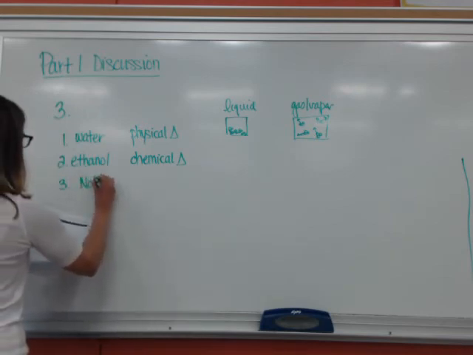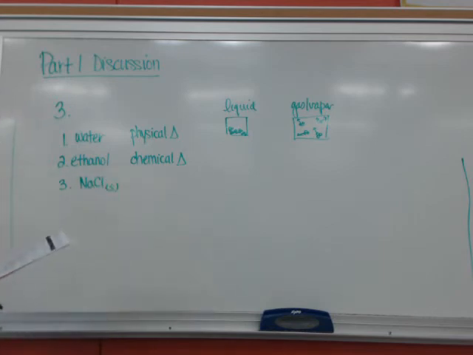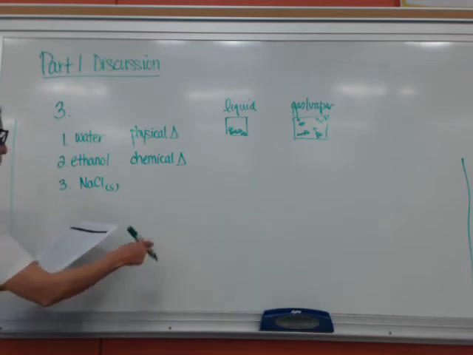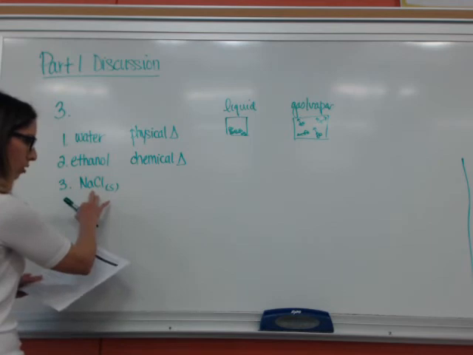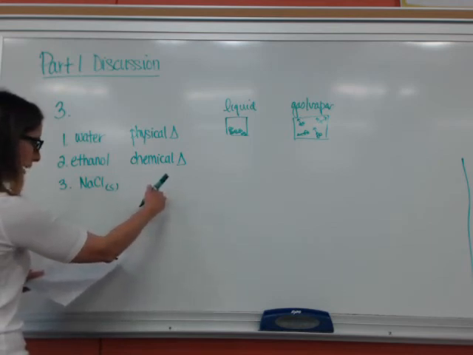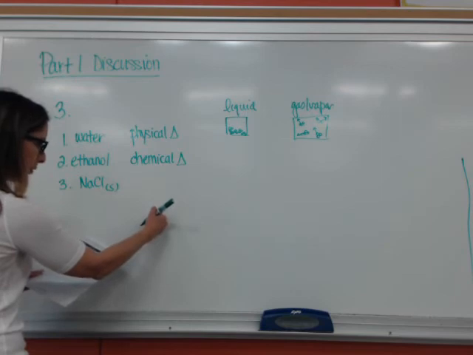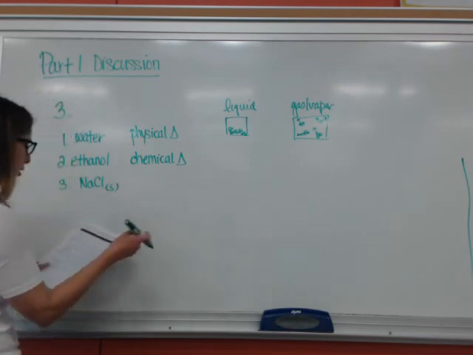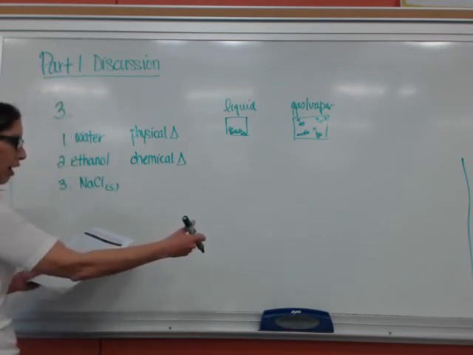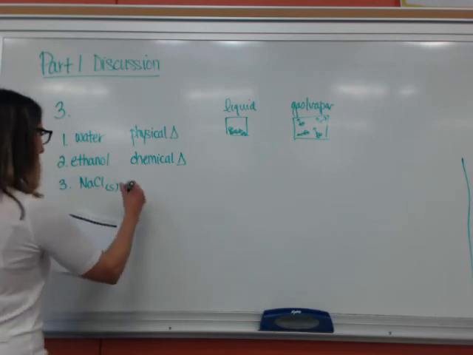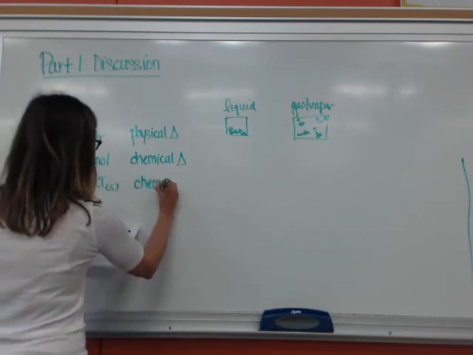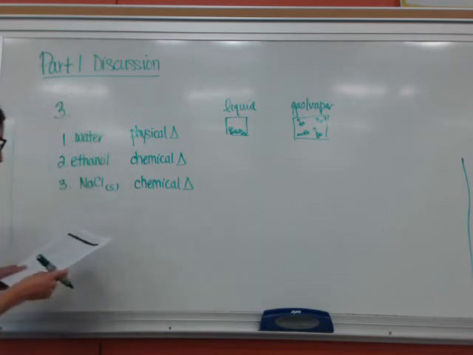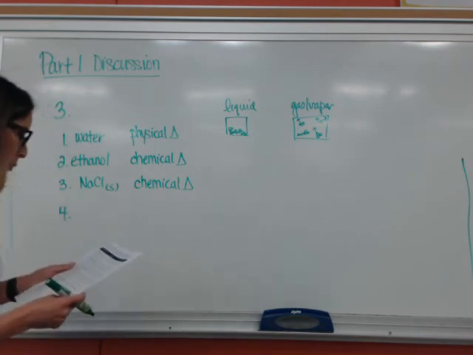Sodium chloride, NaCl solid. So we took the sodium chloride and we put a match up to it, and it changed colors. It changed to a brown color, and it sort of melted onto the aluminum tray. So think of this as being reversible. Could we just magically reverse that and make the sodium chloride turn back to its original color? I would say not. So this would be a chemical change. I'm going to let you fill in the particle level explanation on that.